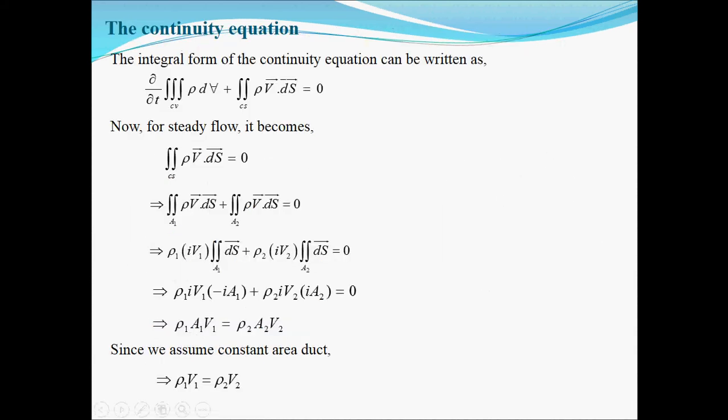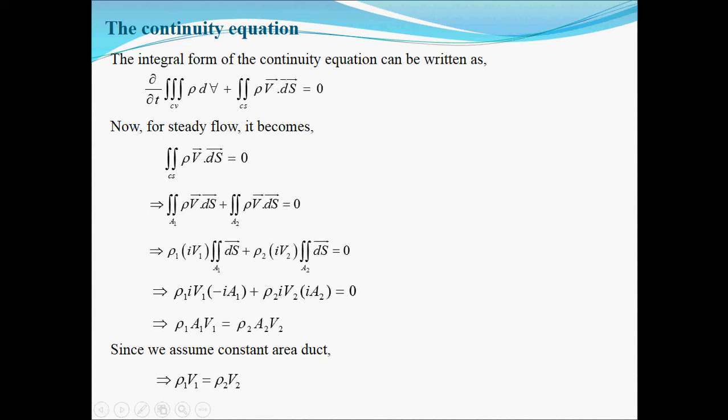Now, to simplify the continuity equation for steady one-dimensional flow, we remove the partial derivative with reference to time that is given by the first term in this equation. When we simplify for one-dimensional flow, we find that there are only two faces across which flow will take place: the left face, for which the unit normal vector is given by minus i, and the right face, for which the unit normal vector is given by plus i.